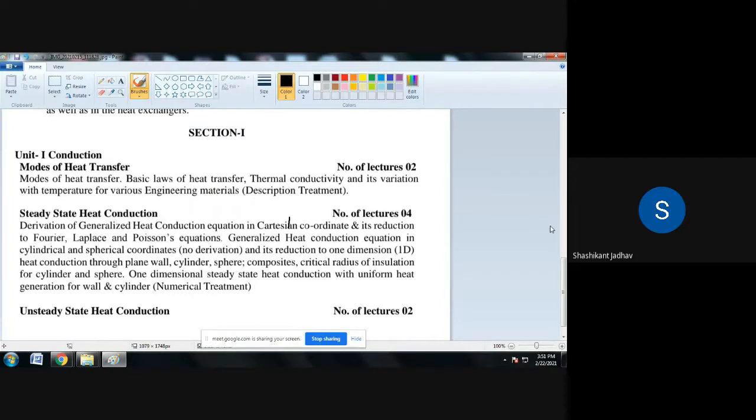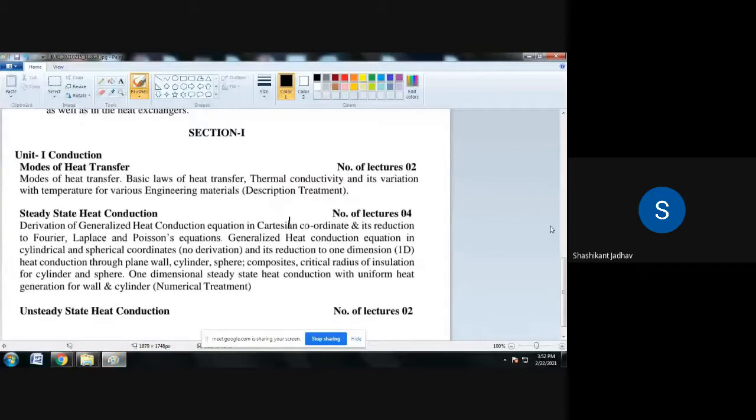In Cartesian coordinates and its reduction to Fourier, Laplace and Poisson's equations.